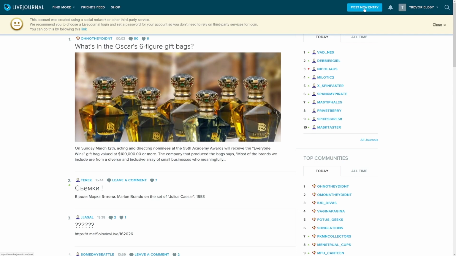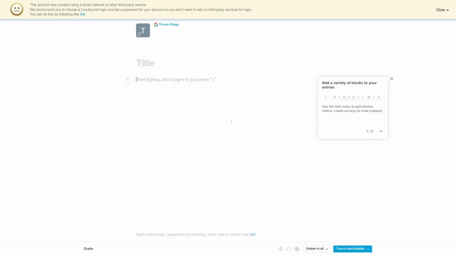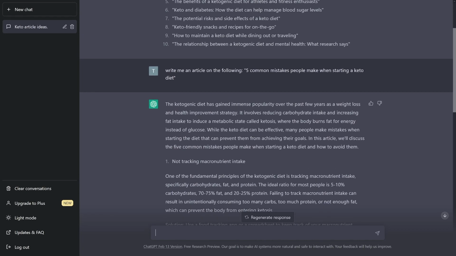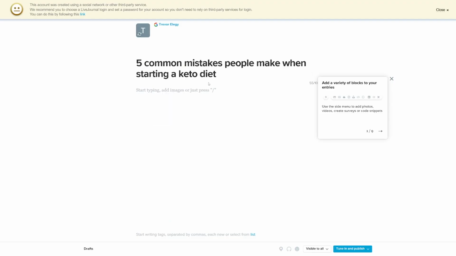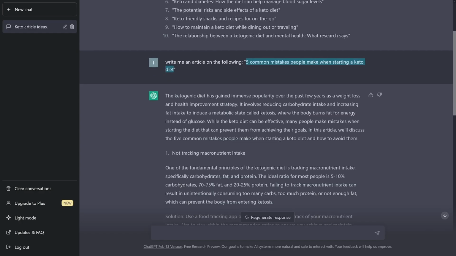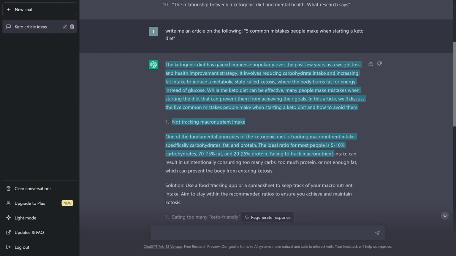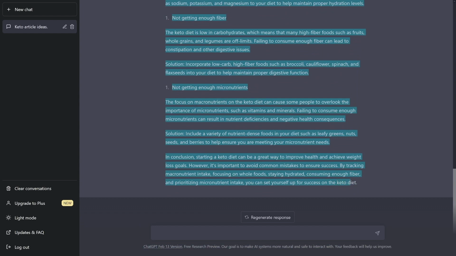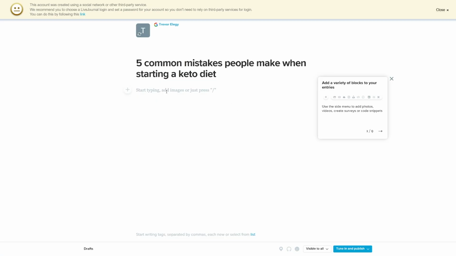When you click on post new entry, you will be redirected to make a title. Of course, you can just copy and paste the title that ChatGPT gave us. You go back, copy that idea, 5 common mistakes people make when starting the keto diet, and paste it as a title. Then you take the body of this article, select the whole article, a really good, really long one, copy this, go back and paste that in here.